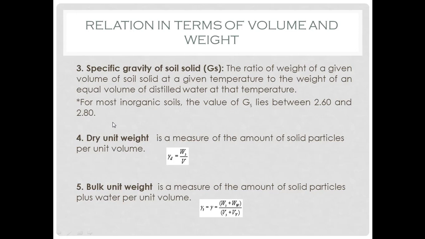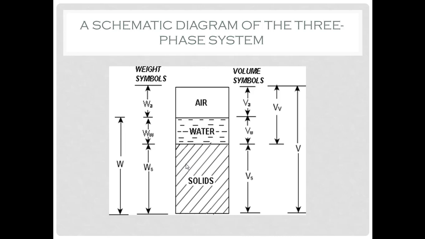So next relation is dry unit weight. So dry unit weight is a measure of amount of solid particles per unit volume. So it is also defined as the ratio of weight of soil solid divided by total volume. So let's go back to the diagram. So weight of soil solid divided by total volume.